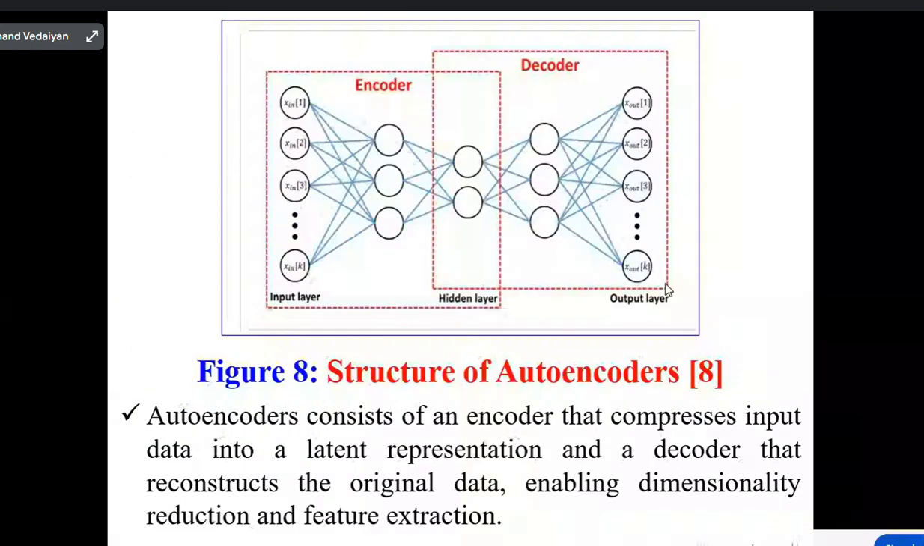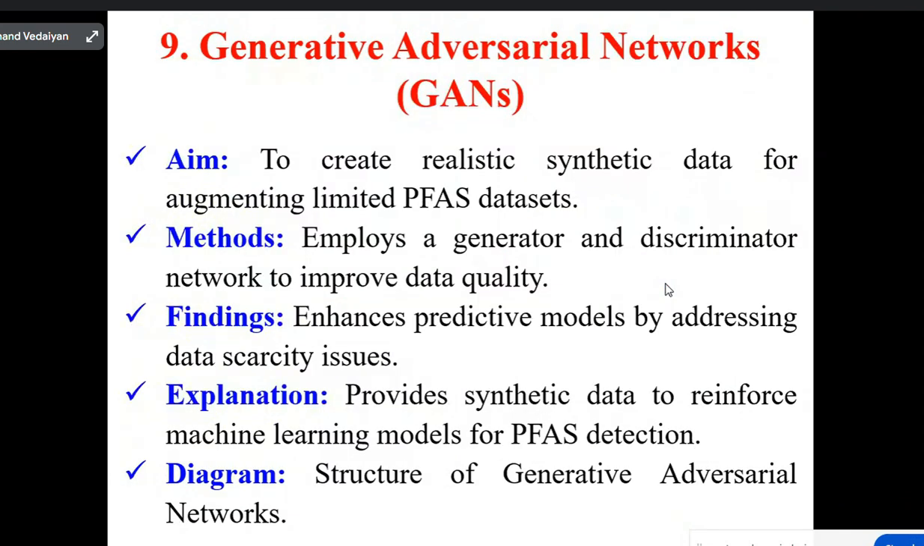What is the structure of an autoencoder? We have input layer, encoder, hidden layer, decoder, output layer. Autoencoders consist of an encoder that compresses the data into a latent representation and a decoder that reconstructs the original data, enabling dimensionality reduction and feature extraction. This is the generative adversarial networks. This is the last topic before the end topic.